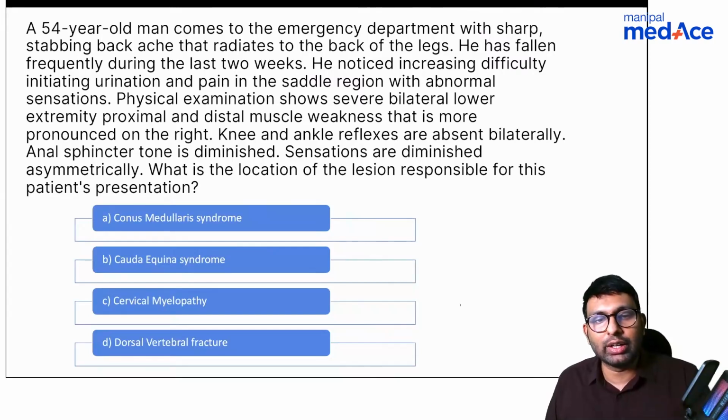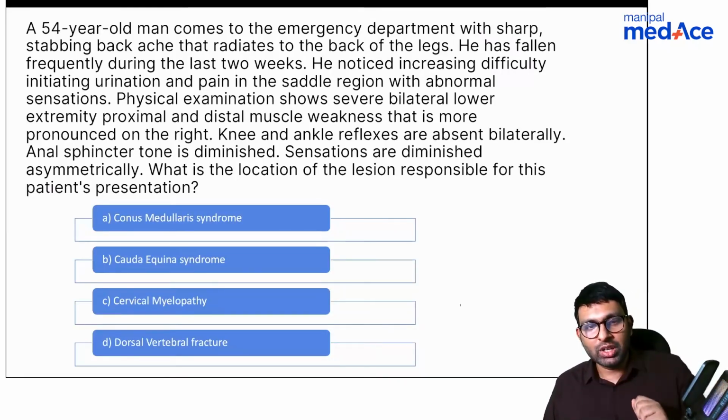He has fallen frequently during the last 2 weeks. He noticed increasing difficulty initiating urination and pain in the saddle region with abnormal sensation. Physical examination shows severe bilateral lower extremity, proximal and distal muscle weakness, which is more pronounced on the right side. Knee and ankle reflexes are absent bilaterally. Anal sphincter tone is diminished. Sensations are diminished asymmetrically. What is the location of the lesion responsible for this patient's presentation? Your options are conus medullaris syndrome, cauda equina syndrome, cervical myelopathy, and dorsal vertebral fracture.